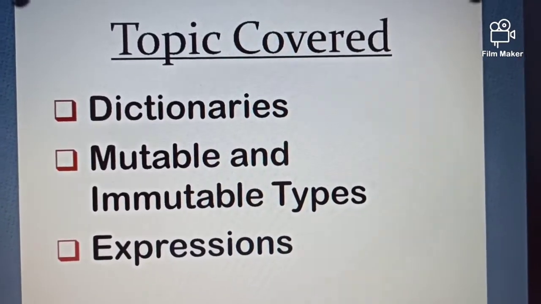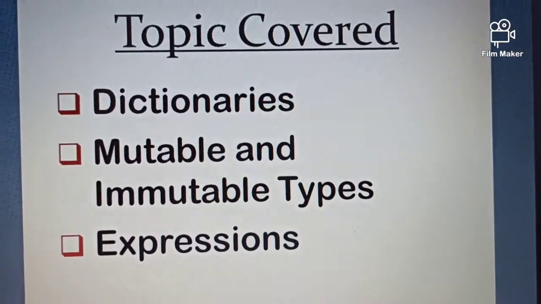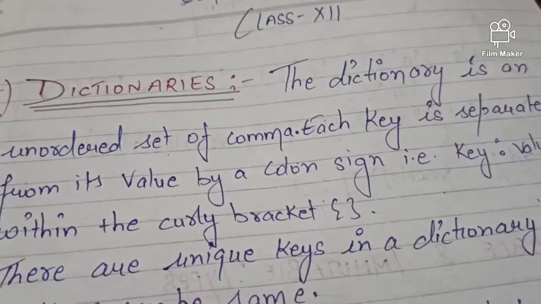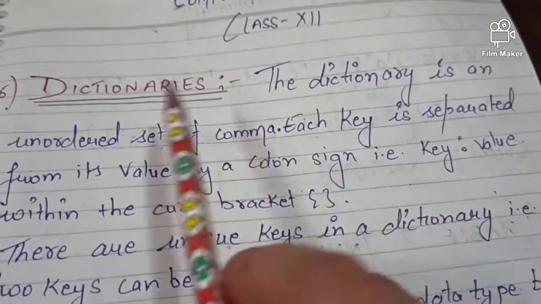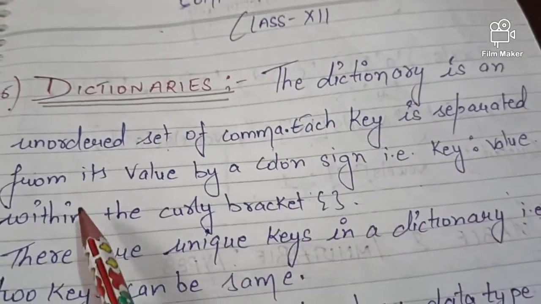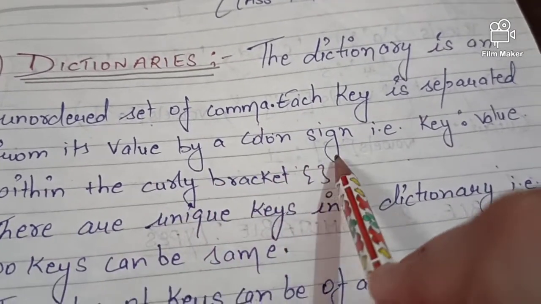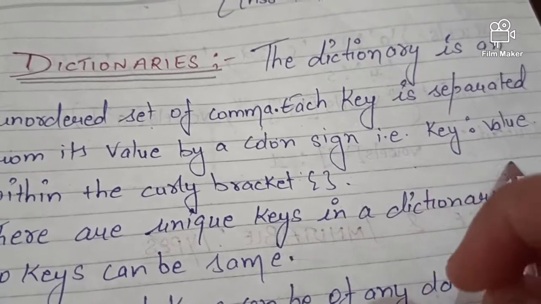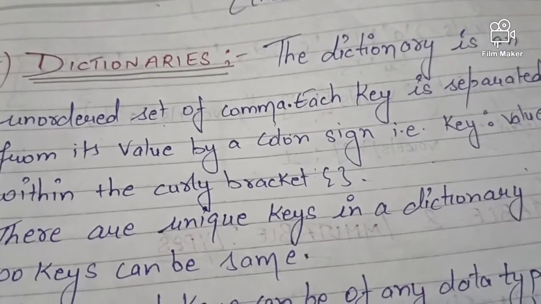Okay children, so let's start with our first topic, that is dictionaries. A dictionary is an unordered set of comma-separated key-value pairs. Each key is separated from its value by a colon sign, that is key colon value, and it is written within curly brackets.